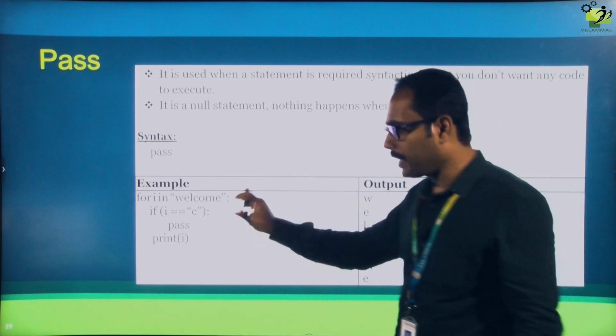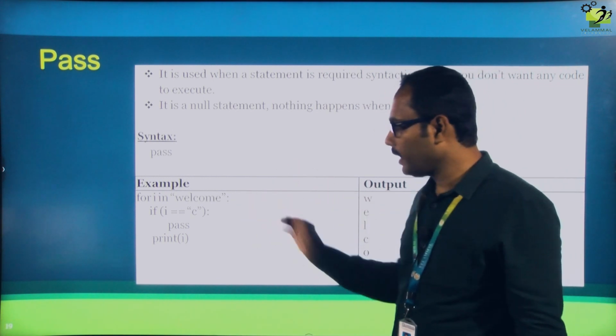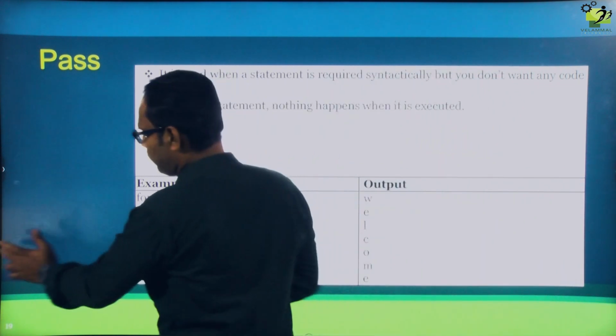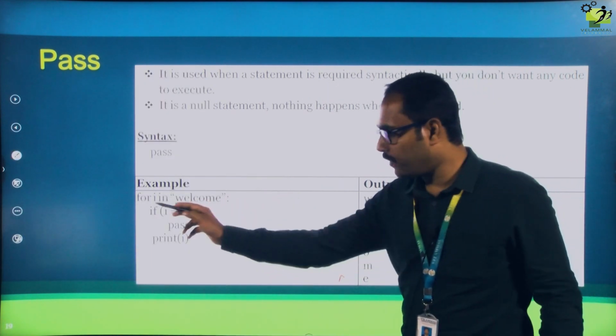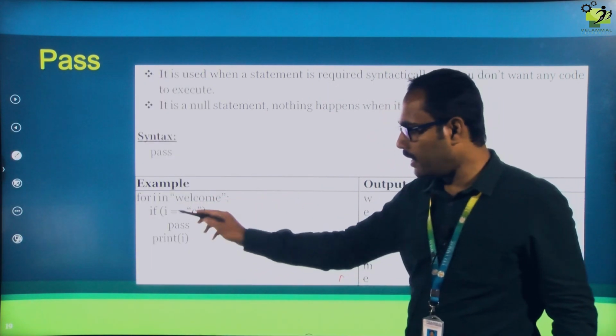The same example I am taking: for i in welcome. So let me take my pen. The same example I have taken, for i in welcome, if i equal to c.